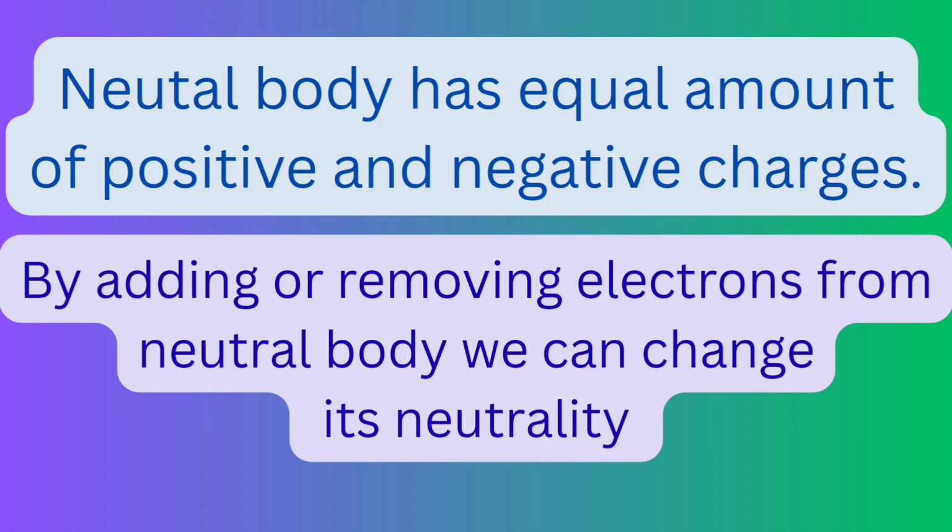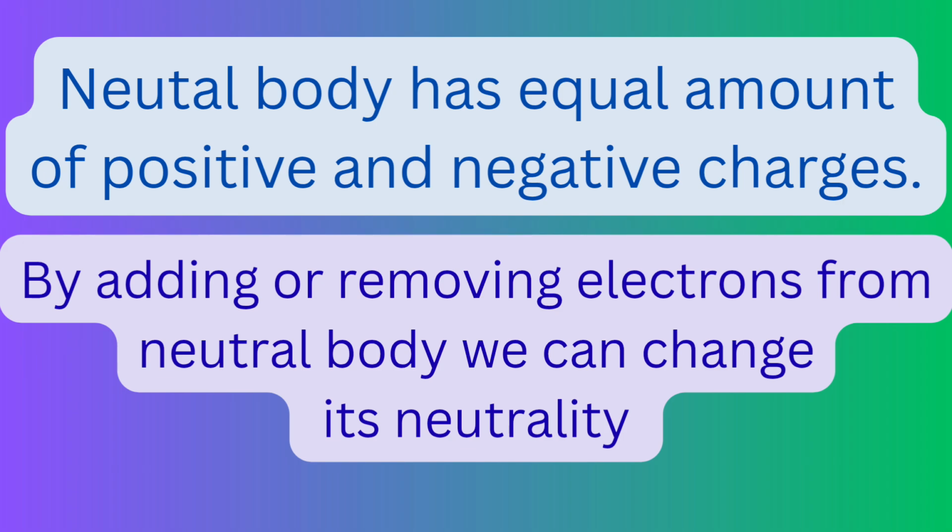Now, what is the neutral body? So neutral body is something which has equal amount of positive and negative charge. So basically it's a body which has equal amount of positive and negative charges. Many students have a misconception that neutral body means a body which has zero charges, which has no charges, and this is false.